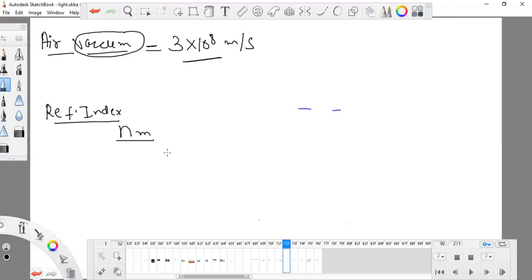And I need to find the ratio of the speed of light in air and in another medium. So the speed of light in air, I know about this. And next, the speed of light in any random medium.